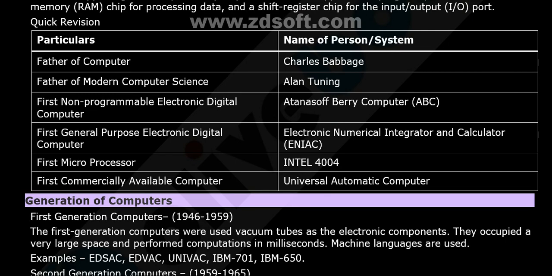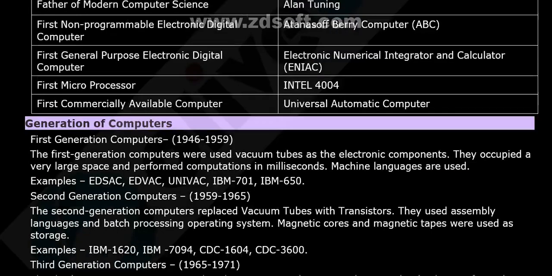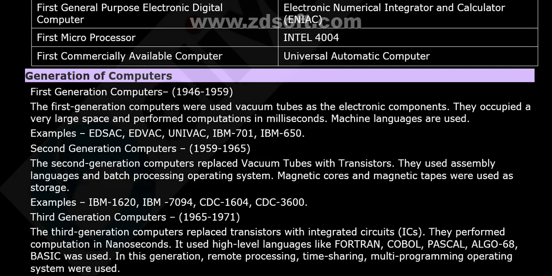So let's see the quick revision. Who is the father of computer? None other than Charles Babbage. Father of modern computer science, Alan Turing. First non-programmable electronic digital computer, ABC. First general purpose electronic digital computer, ENIAC. First microprocessor, Intel 4004. First commercially available computer, Universal Automatic Computer. So these are some of the important things.